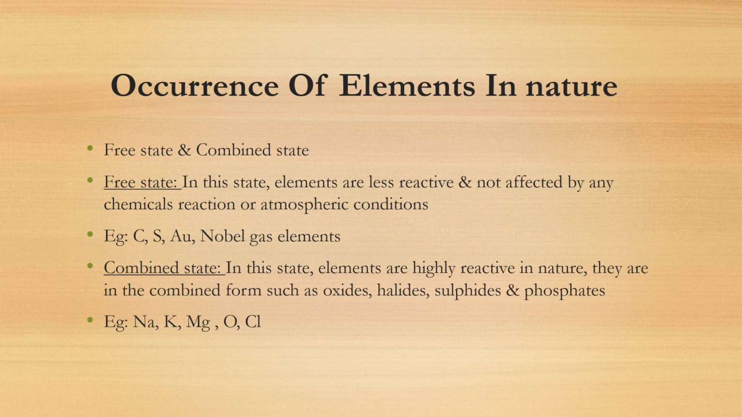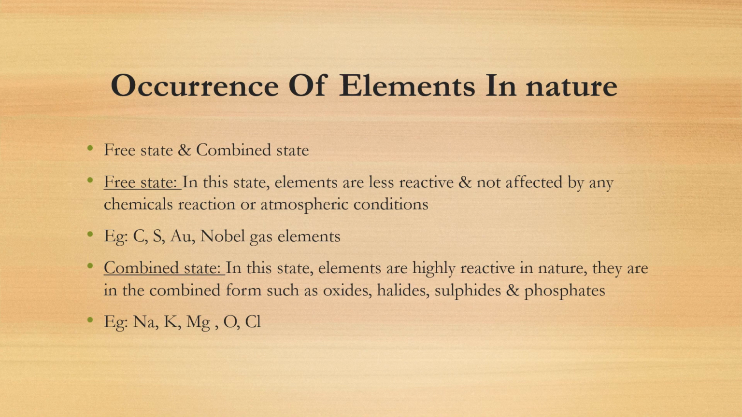In nature, usually an element exists in two forms. One is the free state, also called the native state, and the second one is the combined state. In the free state, elements are less reactive and not affected by any chemical reactions or by any atmospheric conditions. For example, carbon, sulfur, gold, and noble gas elements. And the second one is the combined state.